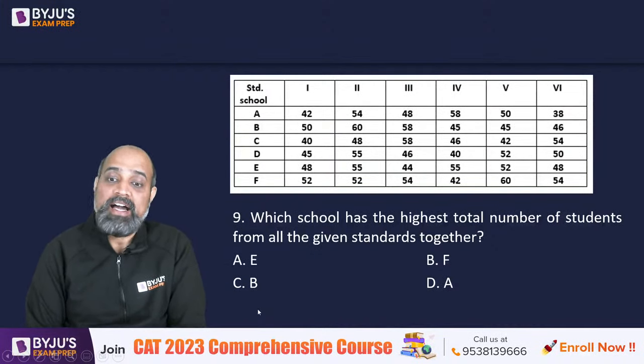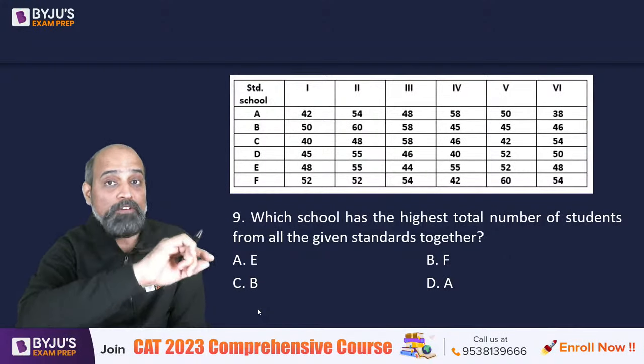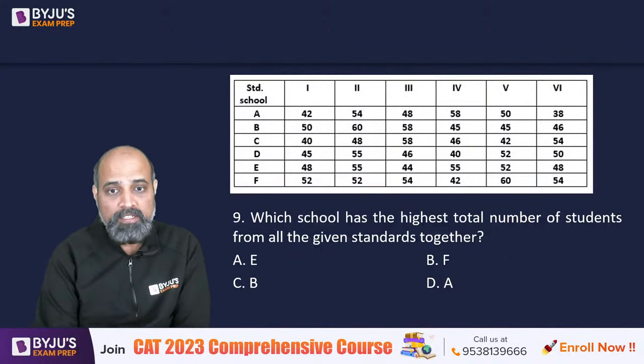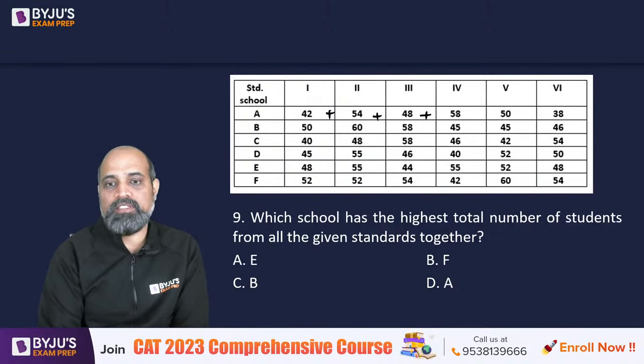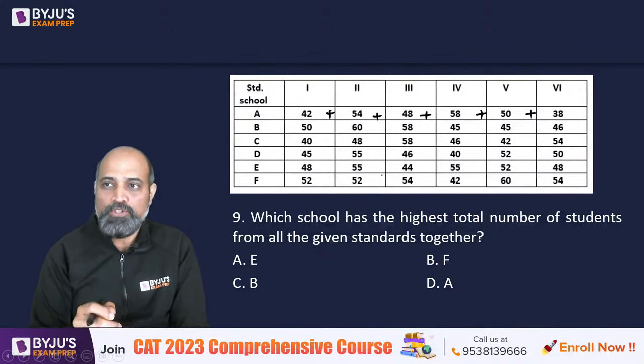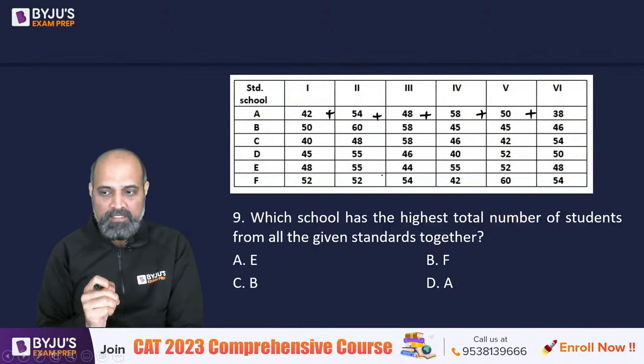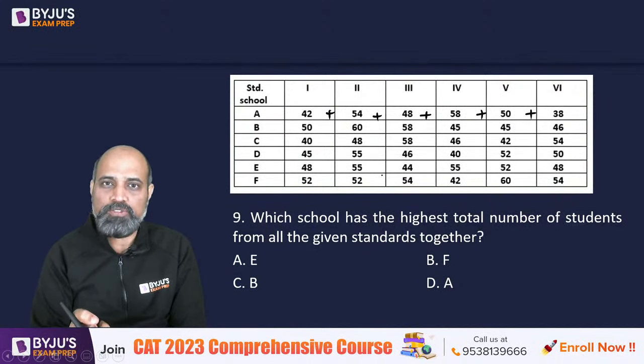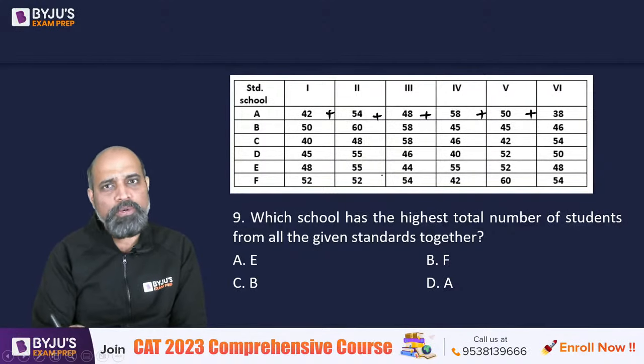Which school has the highest total number of students from all the given standards together? As in now we will have to add row wise. That is, how many students are in standard A? Right? How many students are in standard B? See, these are the types of questions where you should take a few seconds to decide whether you should do it or not.